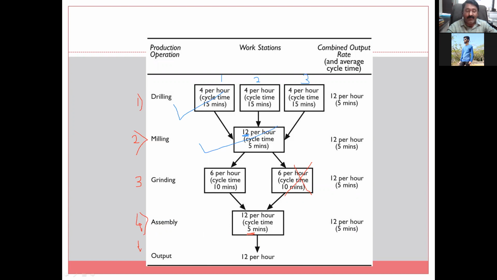So now after this 12, grinding has a capacity of only 6, but we are producing 12. So one more grinding is required. So that grinding station also, you can see here, this is station number 1, this is station number 2. So 12 jobs are there, 6 will be given to this station, 6 will be given to this station, and both jobs will be ready. And when these jobs are ready, again the assembly line capacity is 12, and this 6 plus 6, 12 jobs it is getting. And finally, output of 12 per hour we can easily achieve.